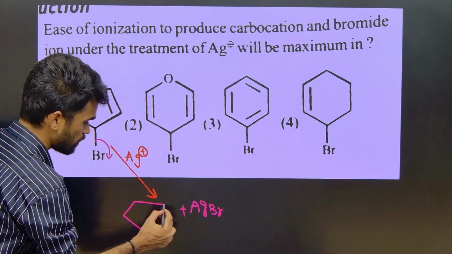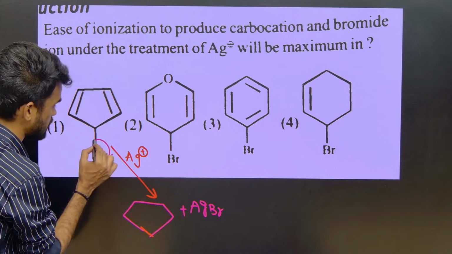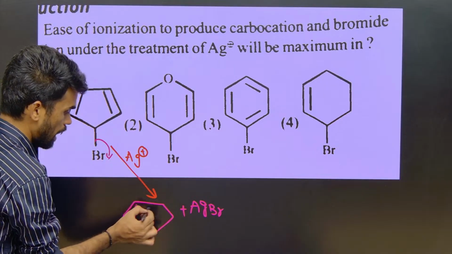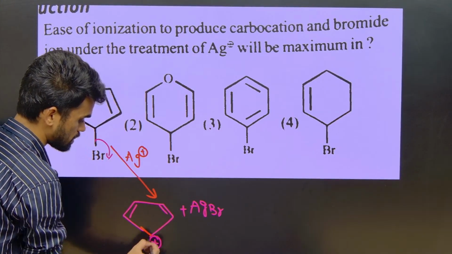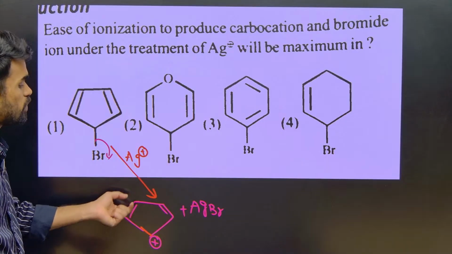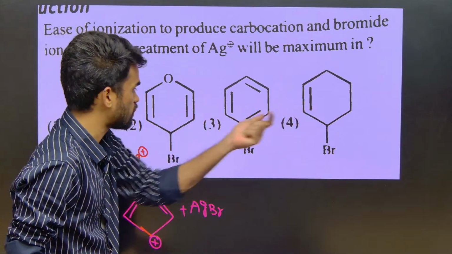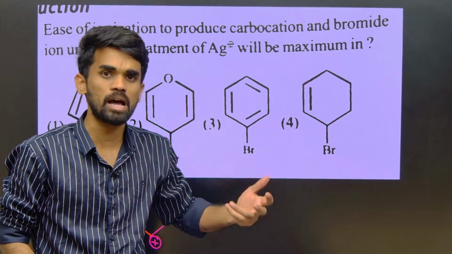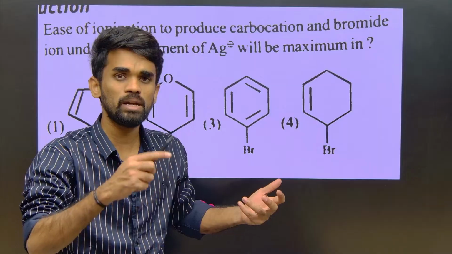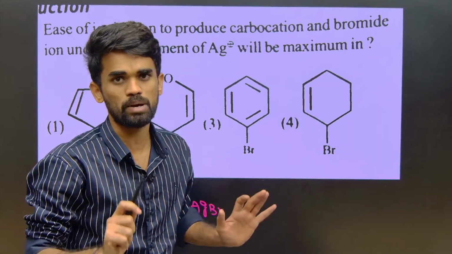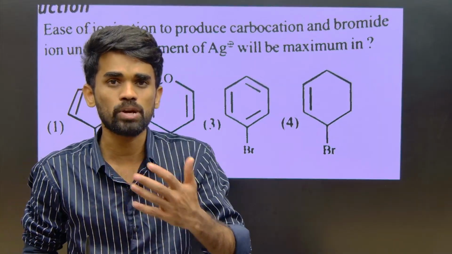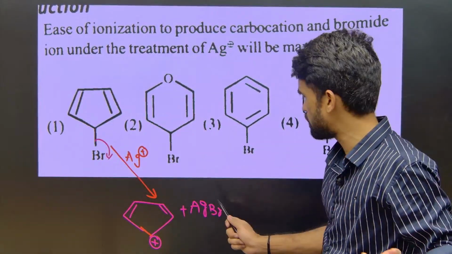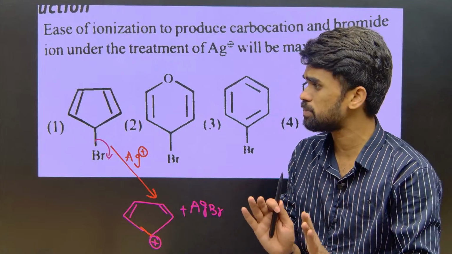Along with that we should get a carbocation here. Since bromide ion is more electronegative, the bonded electrons will be taken by bromide ion and we will have a carbocation like this. Now we need to check the stability of the carbocations forming from these 4 options. Which is giving the more stable carbocation? That will form easily. The more stable the carbocation, the easier it is to ionize when we treat with Ag plus ion. So this is the concept you need to use here.